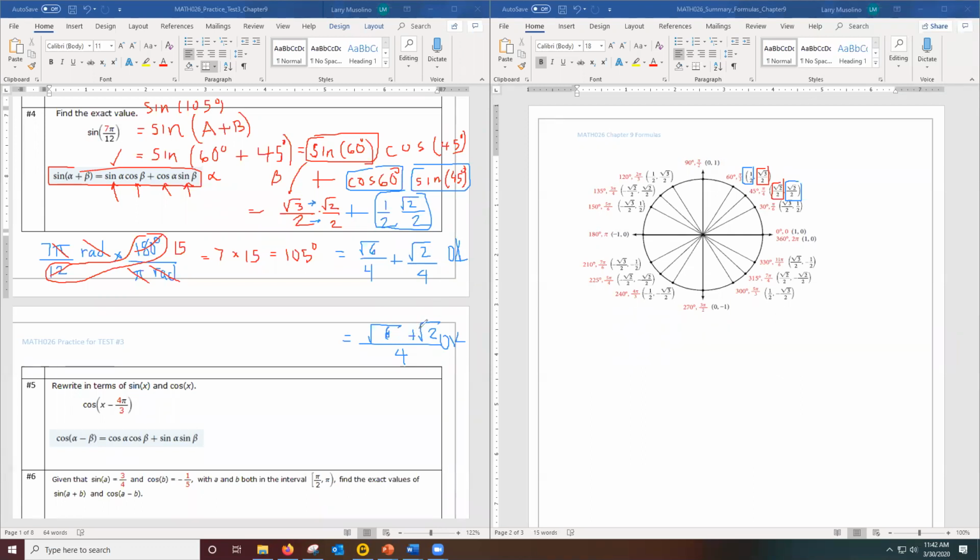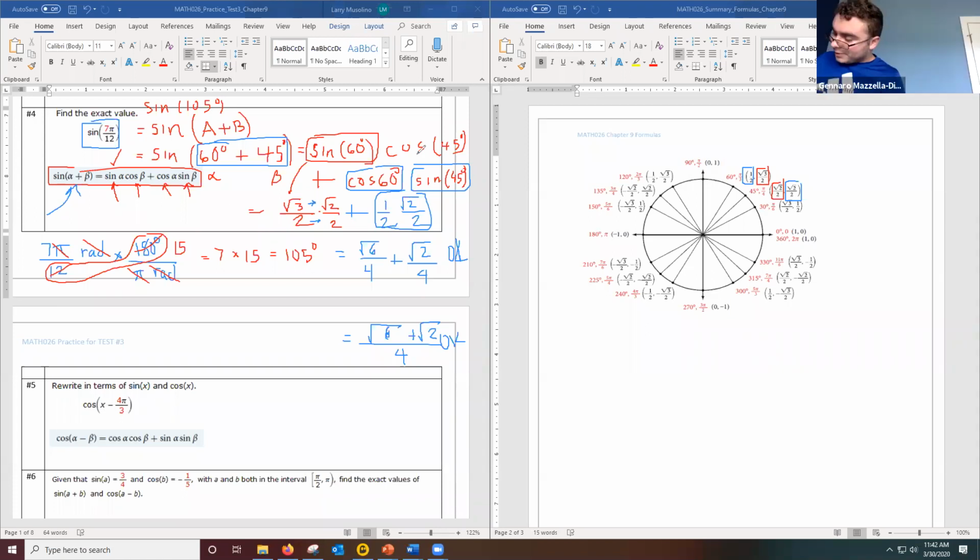Remember, don't work this out on your calculator to get a decimal answer, because WebAssign said find the exact value. All right, so the trick to this one was, because the angle they gave me was not on the unit circle, I had to try to rewrite it as the sum of two angles that were on the unit circle. We came up with 60 plus 45, and then we plugged into this formula for sine of a plus b. What I got right here, square root of 6 plus square root of 2 over 4. That's what I got. Yep, that's our answer right here.